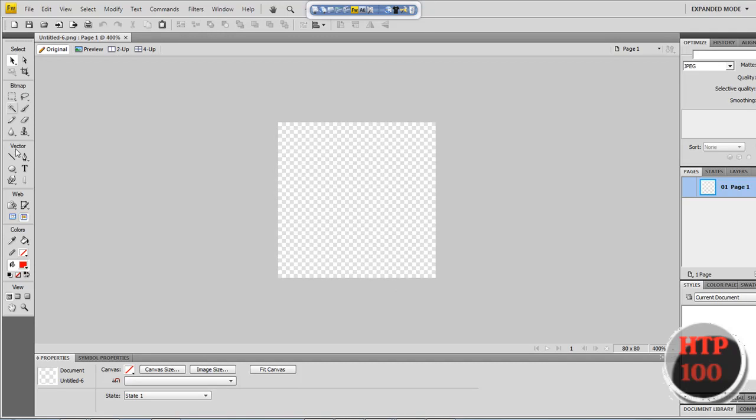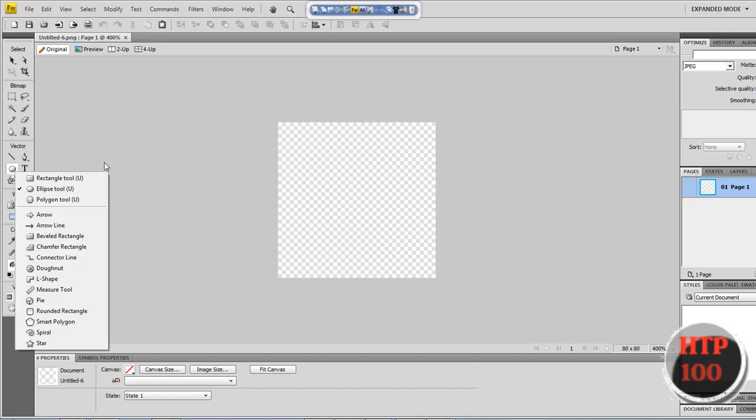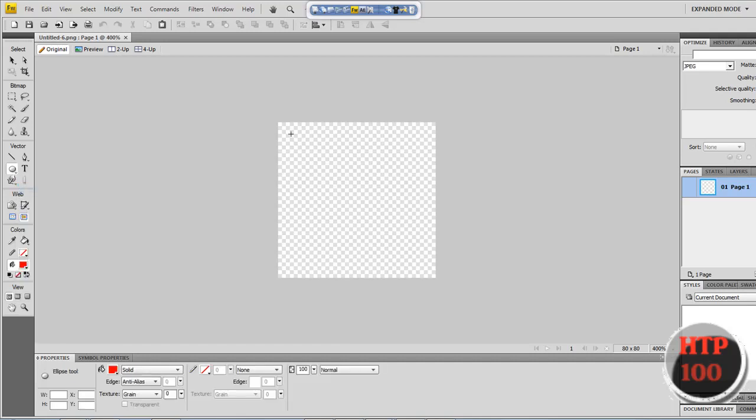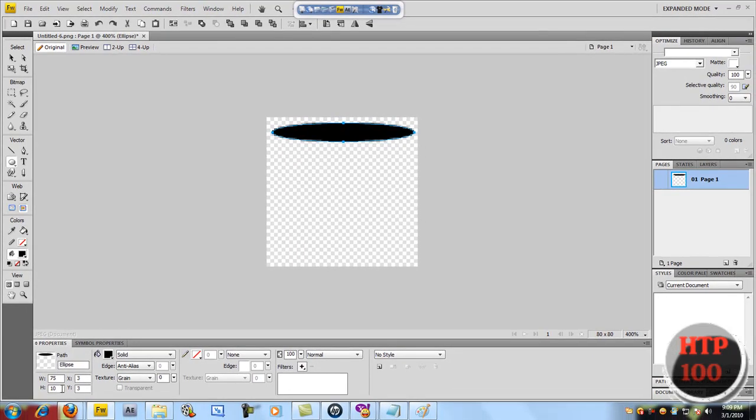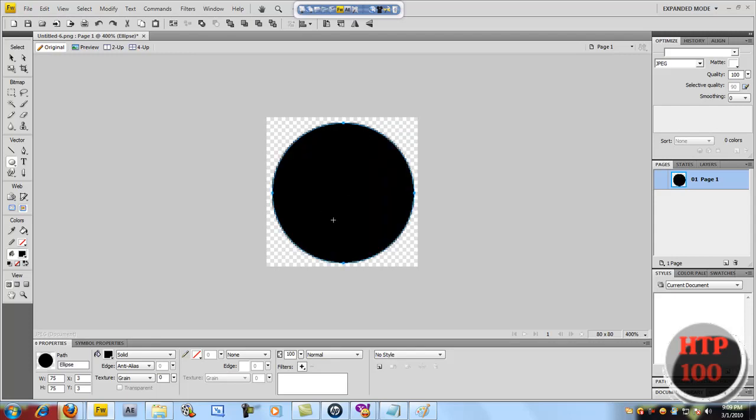Okay, you just want to make it that. Now make an ellipse tool. You can hold the left and press ellipse. First, just make it like this, what you want. There you go. Put this as black, and come here at the bottom. Name it and put it 75 so that it's the exact circle. There you go, now you have the circle.